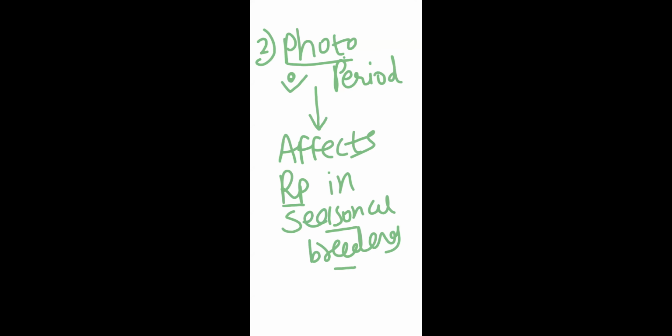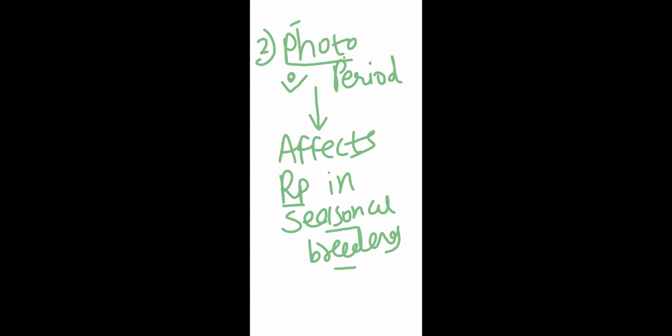So that is the breeding season. Same, we can say the breeding season for frogs. Yes or no? One more example, frog. Even for birds, monsoon is the favorite season for breeding. So that's why remember, photo period affects the reproduction in seasonal breeders, in plants as well as animals.